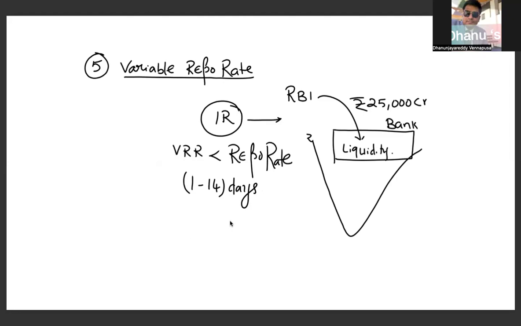So variable repo rate is a liquidity injecting scheme of RBI into the banks. 25,000 crores has been injected. Banks can approach RBI to get loans under variable repo rate. Variable repo rate interest rate is less than the repo rate interest rate. The duration for borrowings is 1 to 14 days. So once you have borrowed, it will be short-term borrowing.